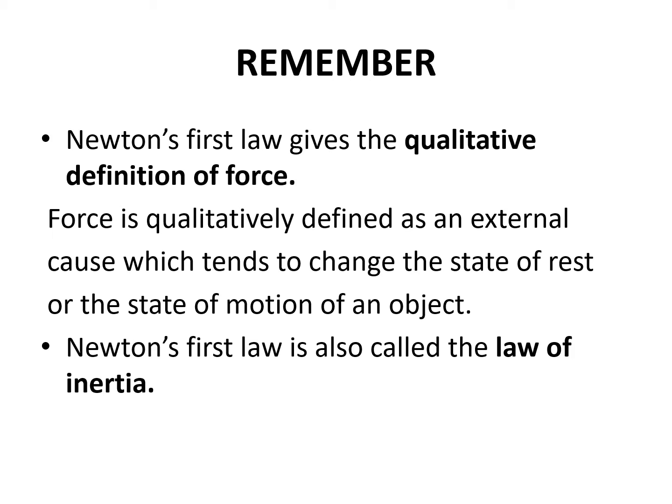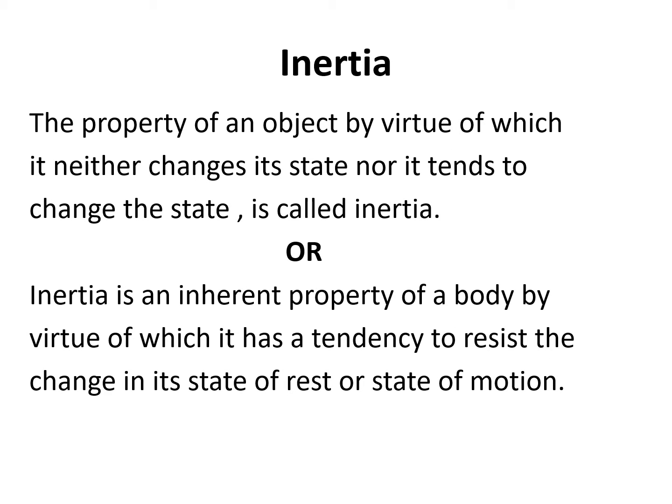The second point is Newton's first law is also called the law of inertia. It is also named as law of inertia. Inertia. This is something new for you, so try to understand it. The definition says the property of an object by virtue of which it neither changes its state nor it tends to change the state is called inertia. Or it can be defined as inertia is an inherent property of a body by virtue of which it has a tendency to resist the change in its state of rest or state of motion.